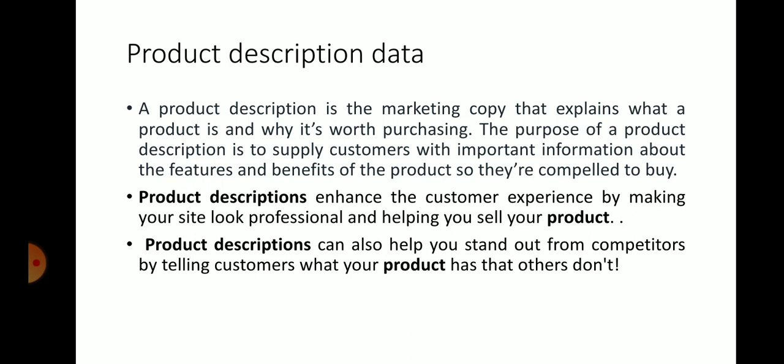For example, if you take a flange coupling, what is the necessity of a flange coupling, what it is, and why it is worth purchasing a flange coupling. That is regarding the product description data.